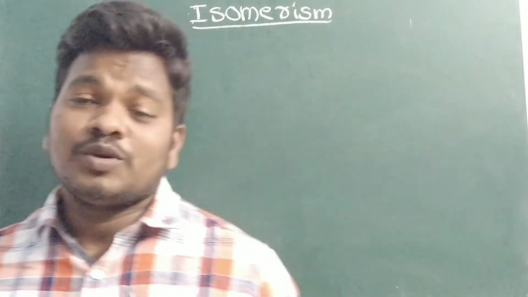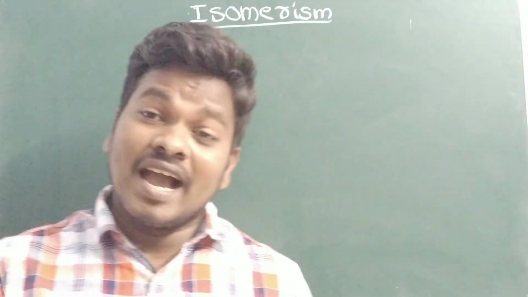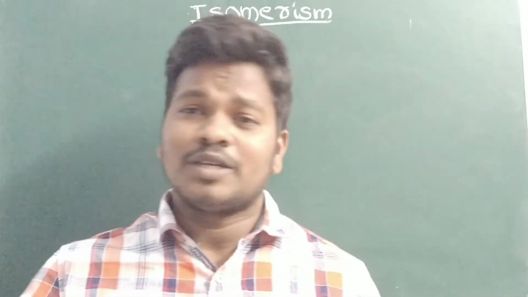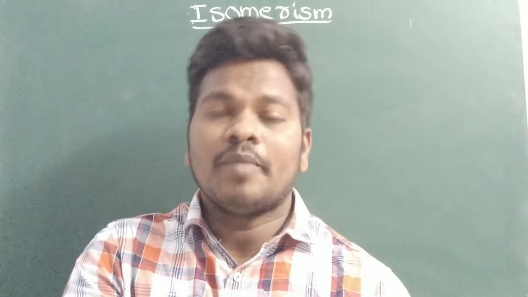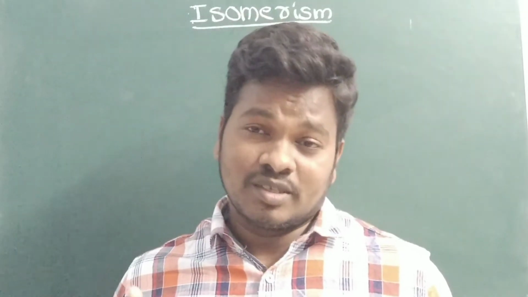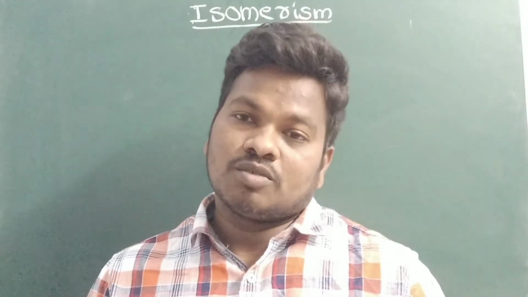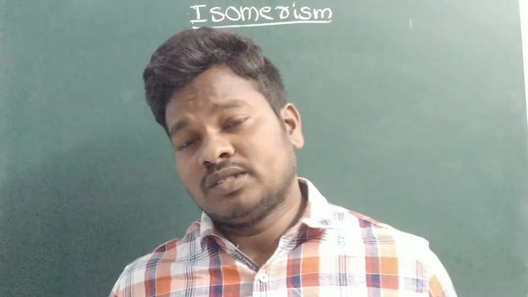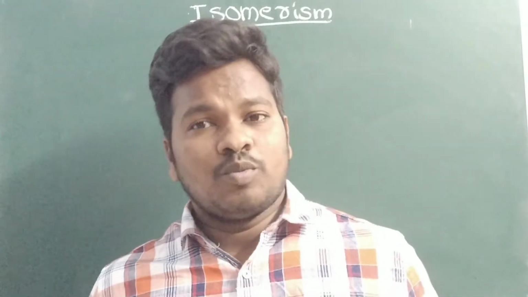So today we are going to discuss the topic called isomerism. Already we completed the IUPAC nomenclature and the rules involved in it. Now we are going to discuss isomerism. How many types of isomerism are there? We will discuss with a few examples.